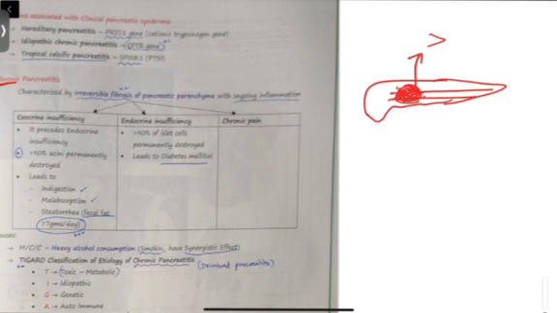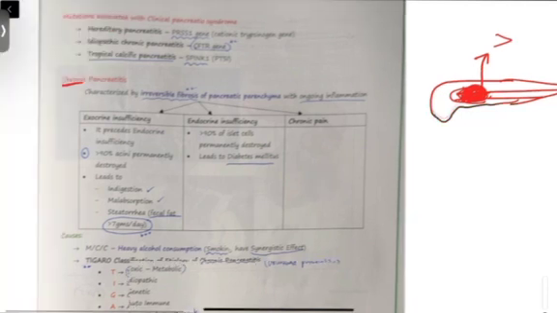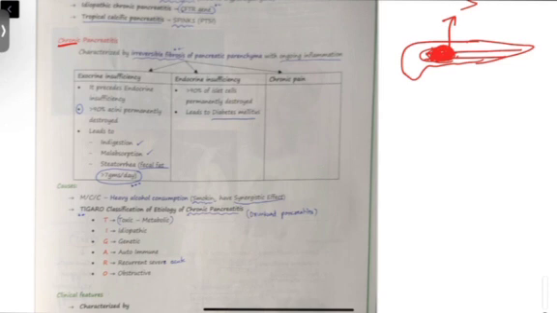If it is not possible to reverse it, then this tissue will be replaced by some fibrous tissue which is of no functional significance. Okay? So basically there will be irreversible fibrosis. Once gone is gone, it is not reversible. So this is chronic pancreatitis. So what all can we see in this irreversible fibrosis?